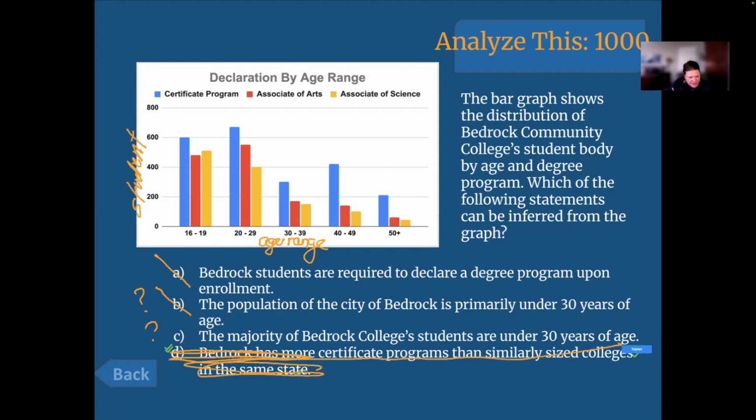Okay, so that brings us down to B and C. So which one has more evidence from the graph? Which one would be more easily supported with this graph? C. C, absolutely. The graph is about the college. We definitely see a lot of enrollment from these younger age ranges at the college. That would be a decent inference from this graph.